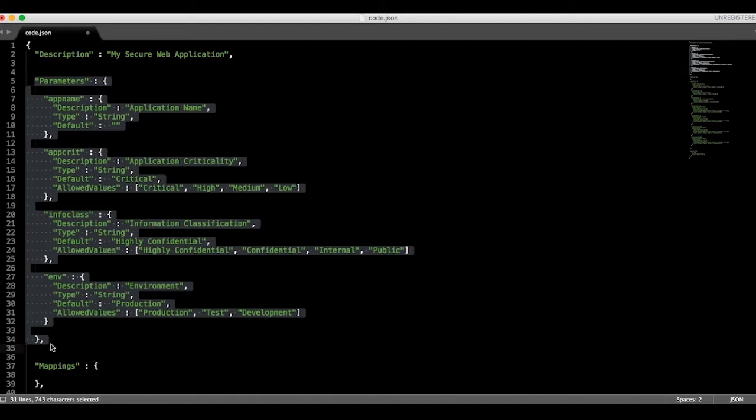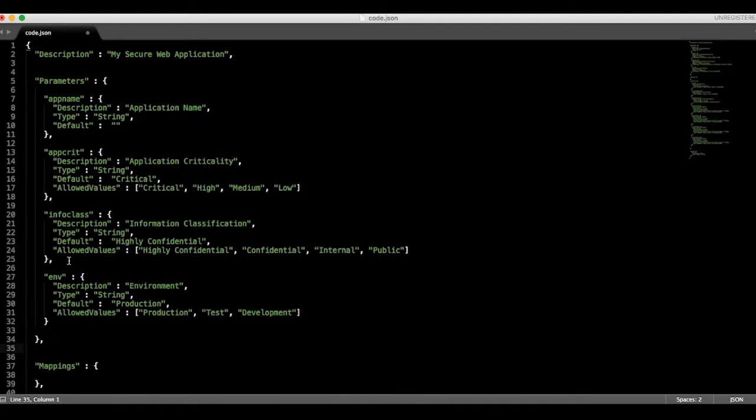As you can see, I have parameters for application criticality, information classification, and the environment type. This gives my users flexibility to use approved blueprints, but customized to their specific requirements. For example, if the information classification was highly confidential, the CloudFormation template can ensure additional controls are in place to protect that data. For non-sensitive workloads, the control requirements may differ.